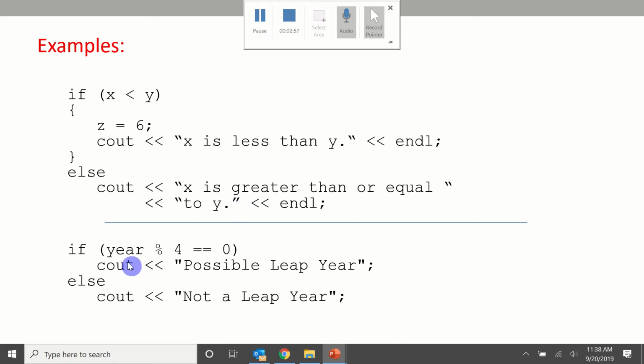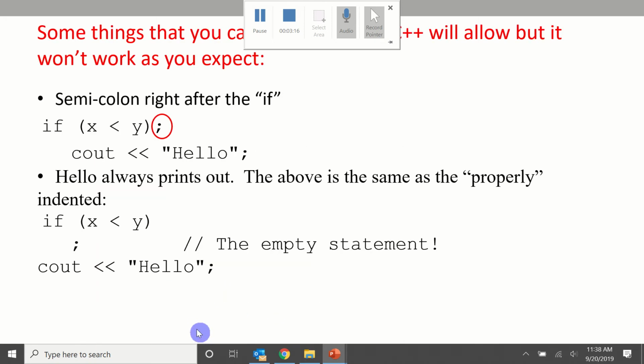Here's another example. Let's say the year is 2020. Year mod 4 is equal to 0 because it divides evenly by 4. That means it possibly could be a leap year, depending on other criteria. If it's false, it's definitely not a leap year. So it's either going to print one or the other.